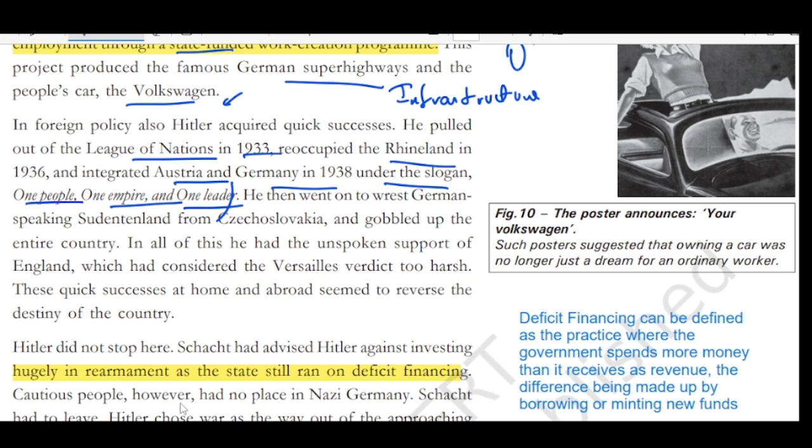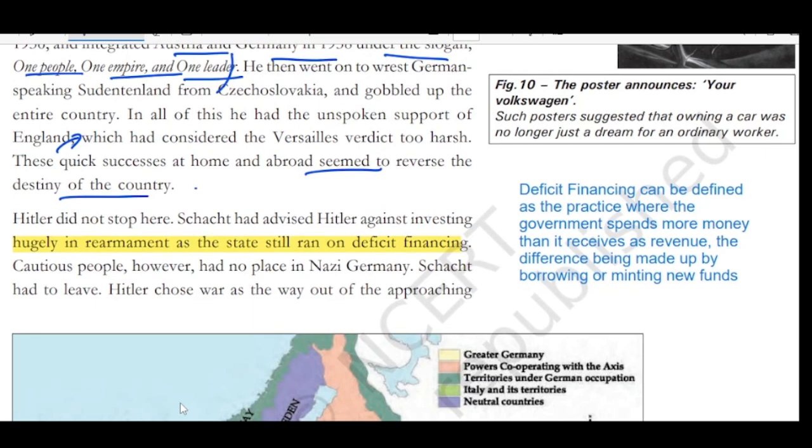In all of this, he had the unspoken support of England. So England is supporting Hitler in all this, as it had considered the Versailles Treaty too harsh. The quick successes at home and abroad seemed to reverse the destiny of the country. Hitler did not stop here. Schacht had advised Hitler against investing hugely in rearmament of the state, as the state still ran on deficit financing.